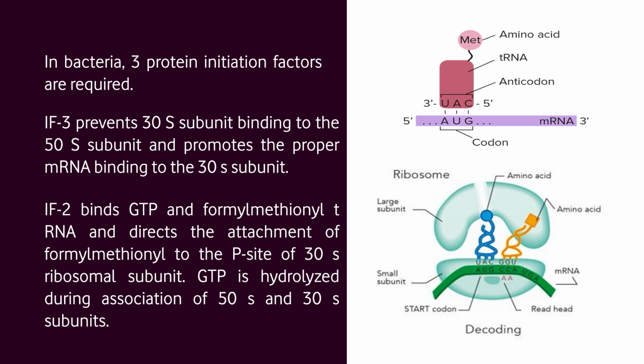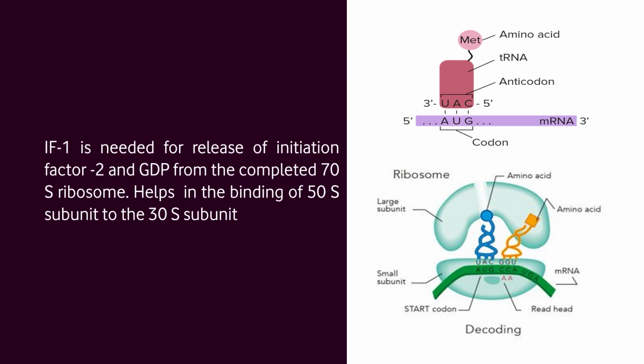GTP is hydrolyzed during association of 50S and 30S subunits. Initiation factor 1 is needed for release of initiation factor 2 and GDP from the completed 30S ribosome. It also helps in the binding of the 50S subunit to the 30S subunit. This figure shows the initiation of translation.